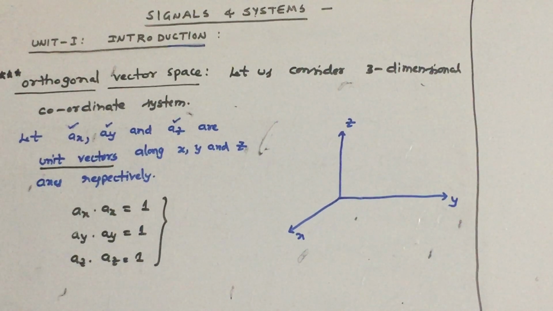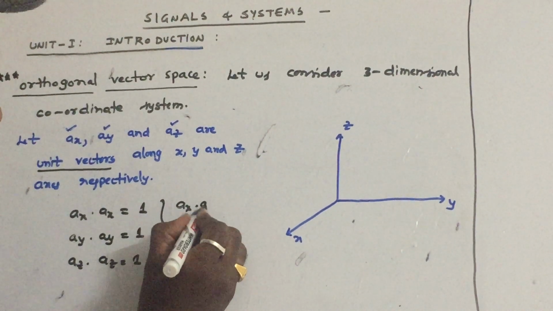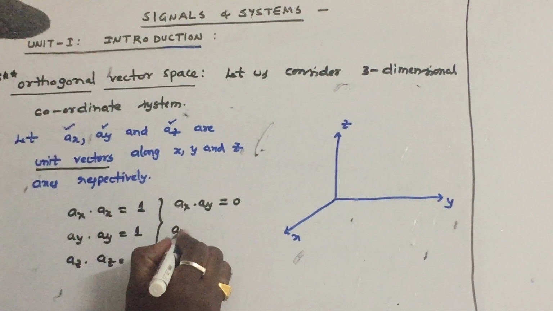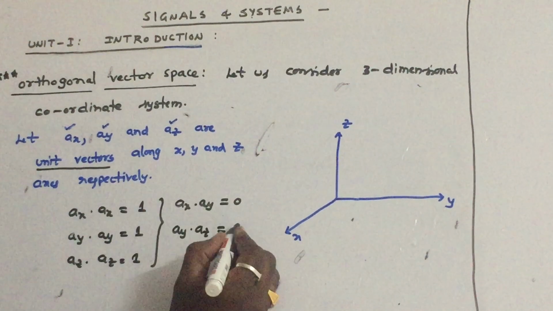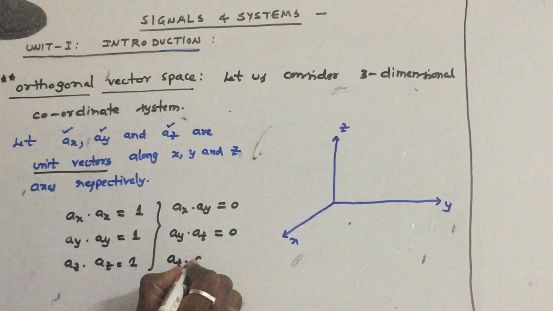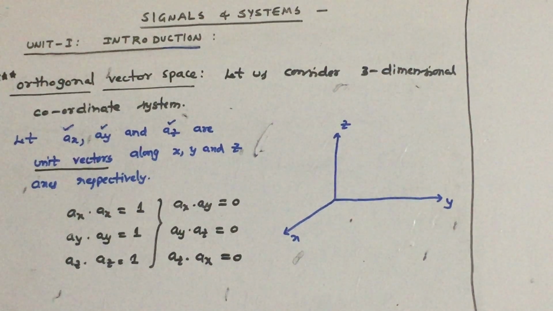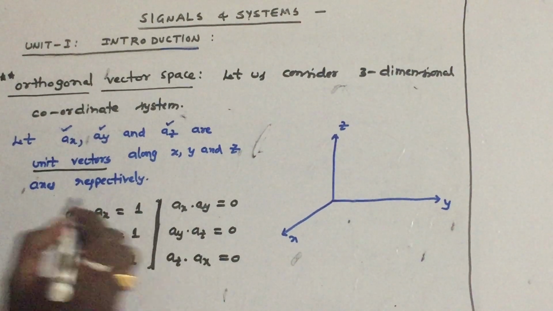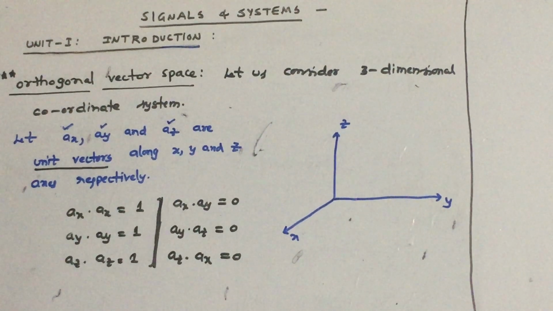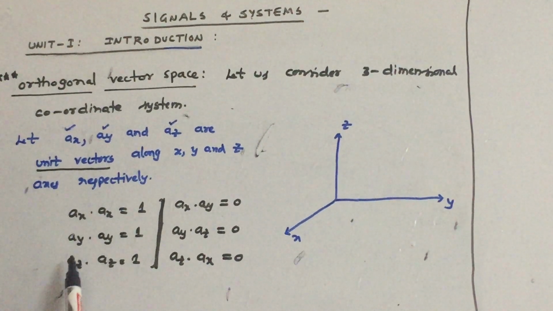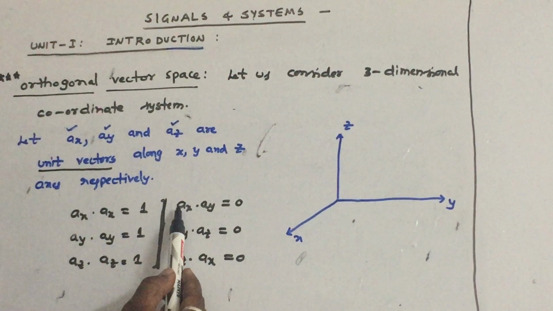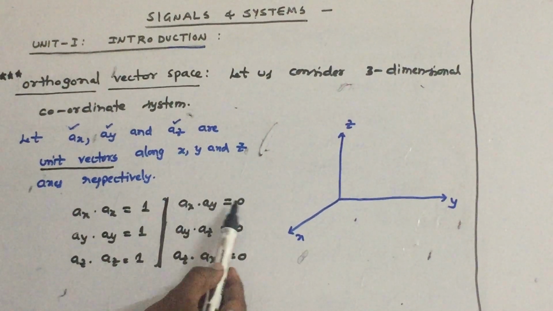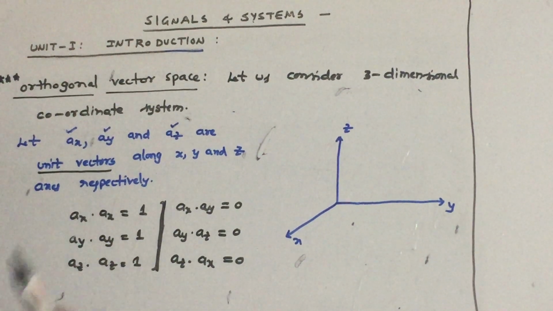Next, what is ax dot ay? Dot product of unit vectors is 0, just as i dot j is equal to 0. Similarly, ay dot az is 0, just as j dot k is 0, and az dot ax is equal to 0. So this is the definition of unit vectors. Ax dot ax is equal to 1, ay dot ay is equal to 1, az dot az is equal to 1. If you take the dot product with any other unit vector, the dot product is 0. Ax dot ay is 0, ay dot az is 0, az dot ax is 0.